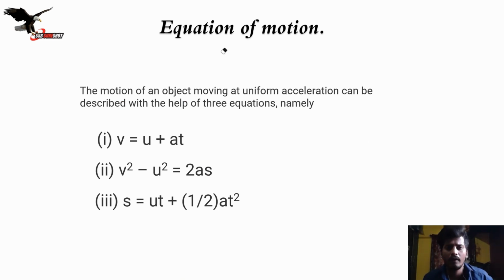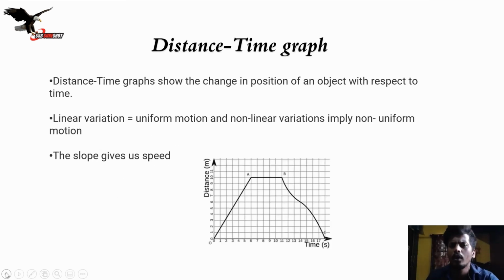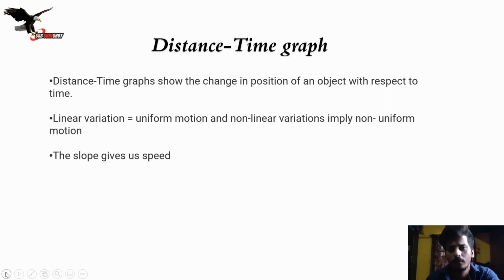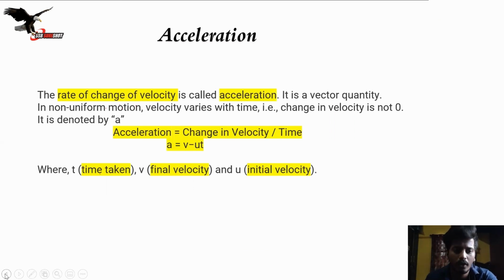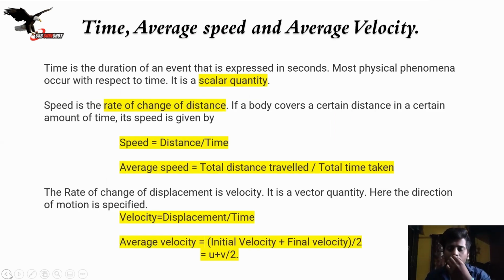Okay, now if you have understood the point, right? Whatever things I was saying to you were very important as far as physics terminologies are concerned. If I tell you uniform motion will come, or if I tell you what a distance-time graph is, you need to understand completely what this distance-time graph is. Now what is acceleration? You need to know what time, average speed, and average velocity are. Small things, if you know them, make a huge difference in the examination.